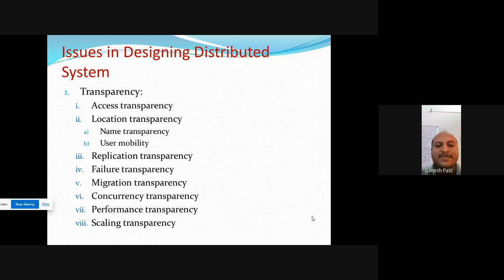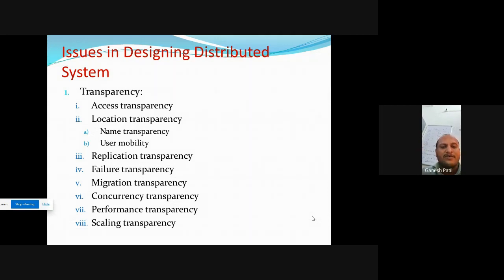Name transparency means if right now my server name is file server and suddenly I want to change the name of my server, access will still be available. I will rename this file server to XYZ server, and transparency will be there.